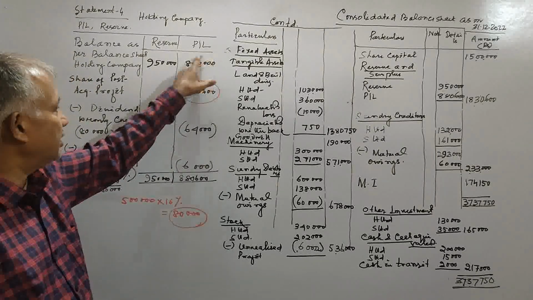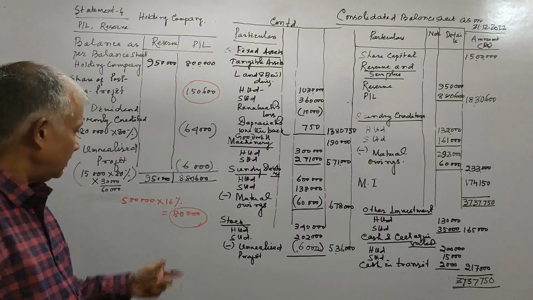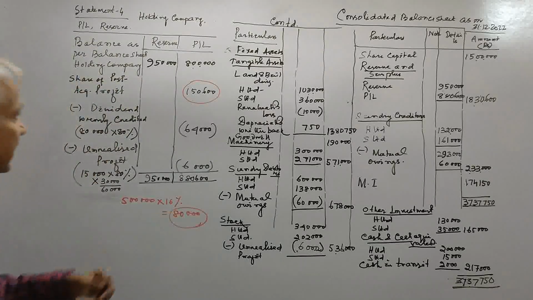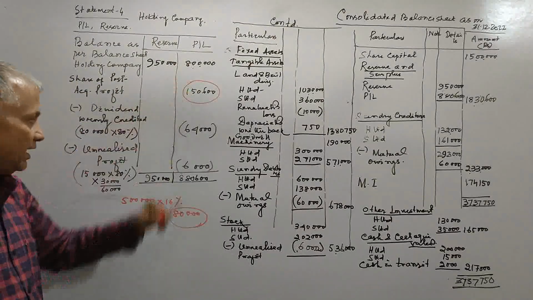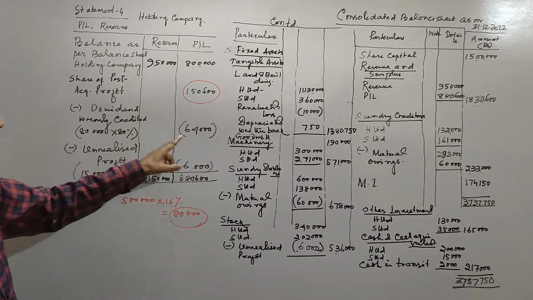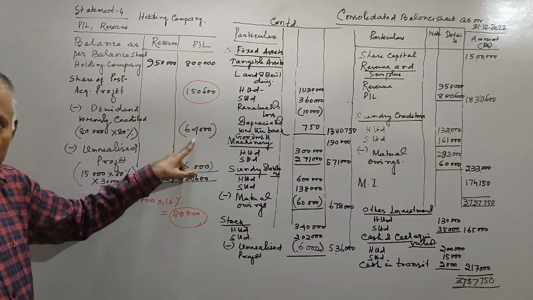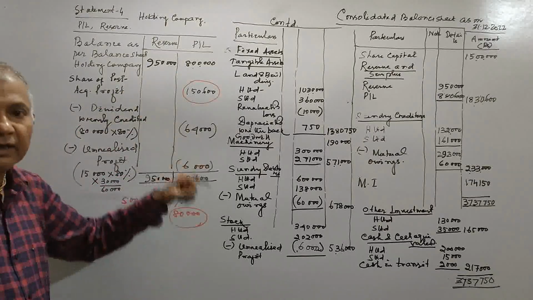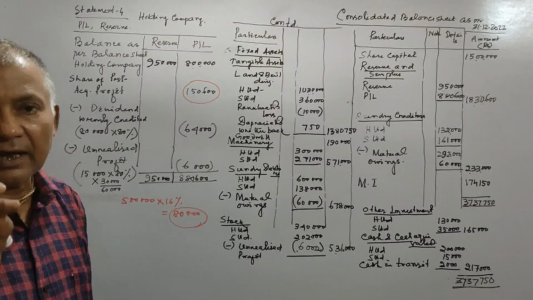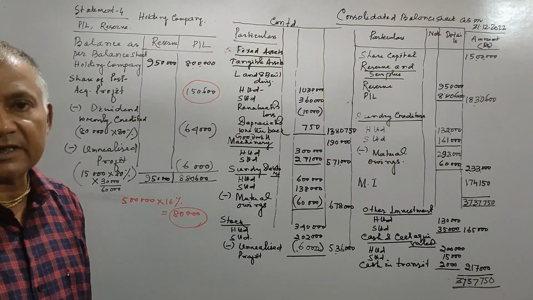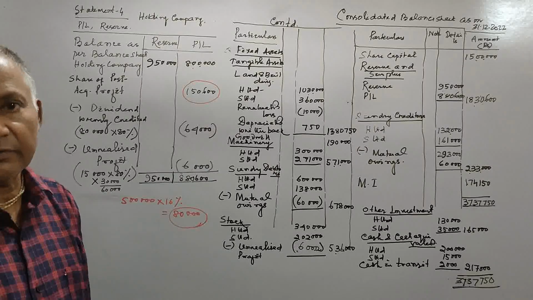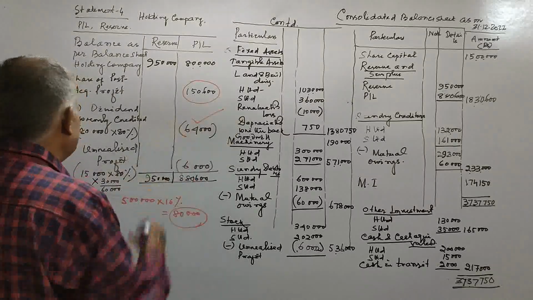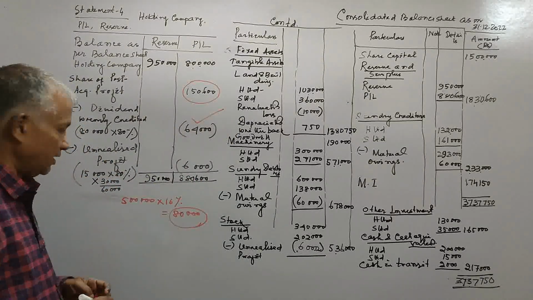That means in this 8 lakh, 80,000 into 80%, that is the holding company share, is included here. So 80,000 into 80% is included here wrongly. Therefore, we have to deduct it from the PL. We have to deduct it from the cost of investment in statement number 2 that we have done. Right? So this is dividend wrongly credited. Next, unrealized profit.